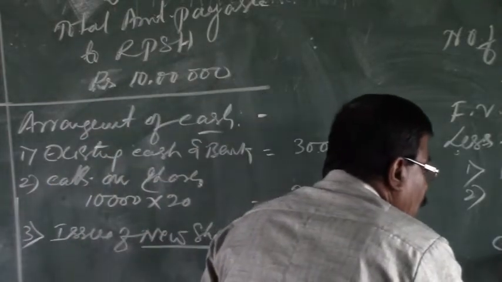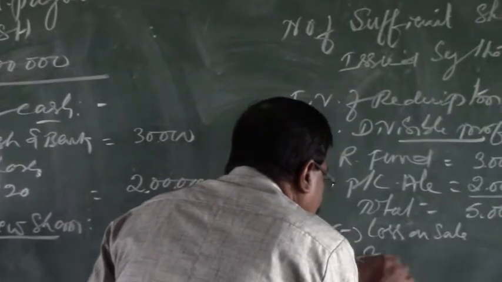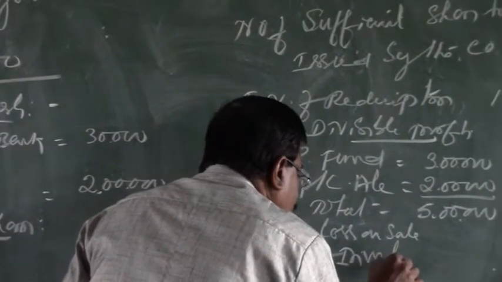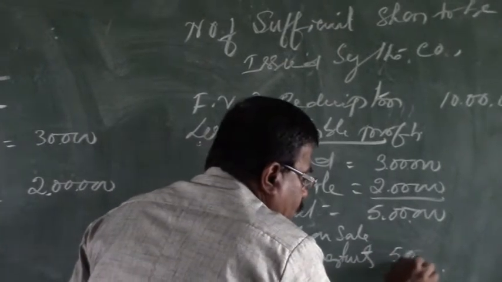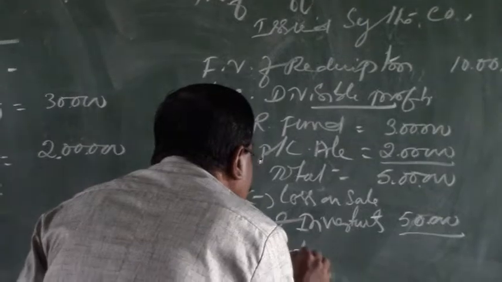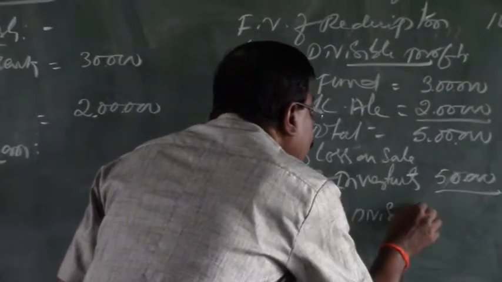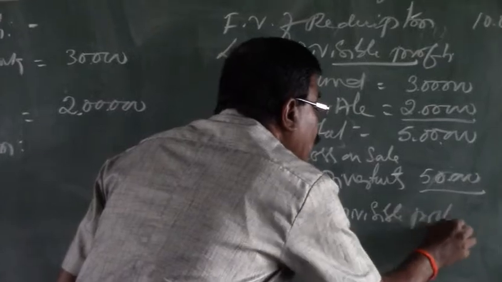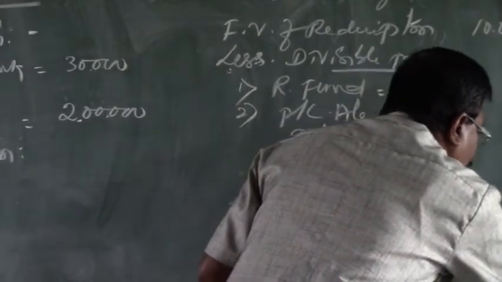Therefore, here minus loss on sale of investments, rupees 50,000. So the net divisible profit available for redemption is rupees 4,50,000.